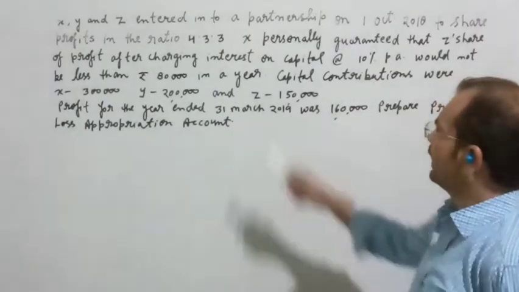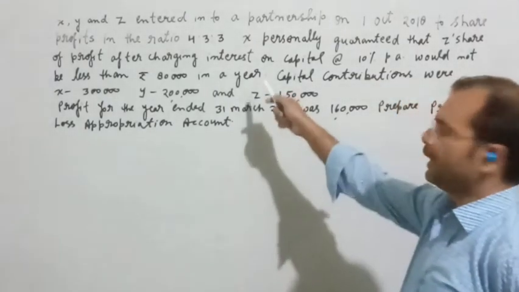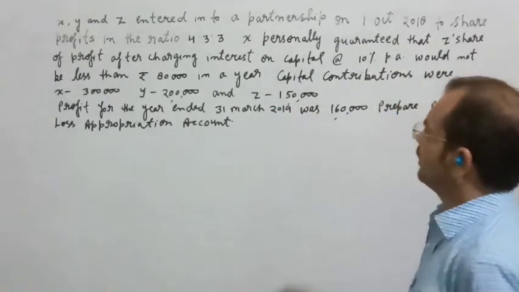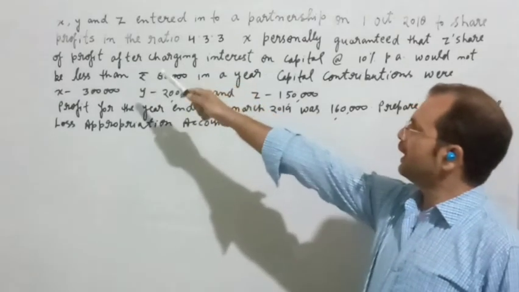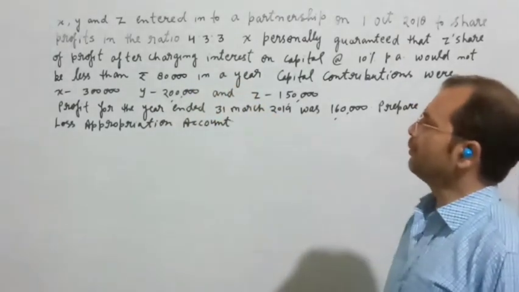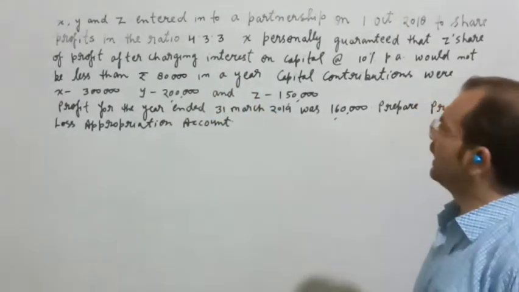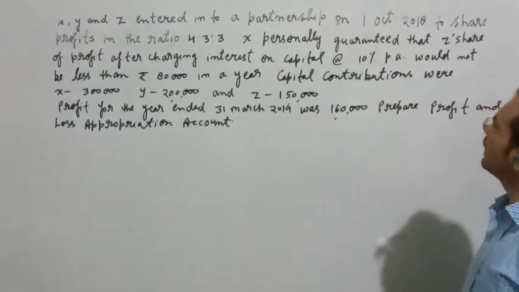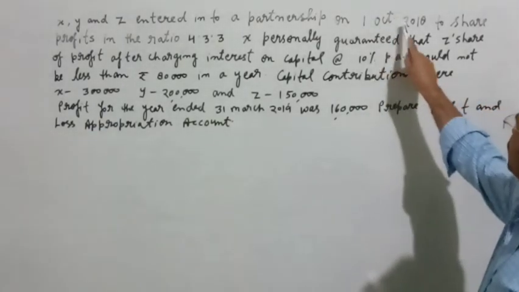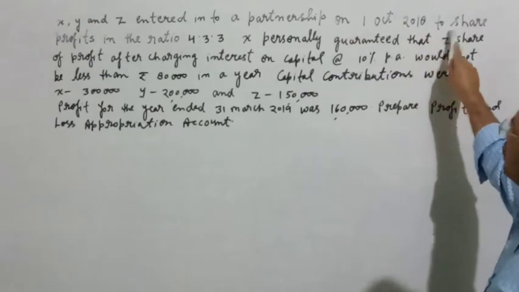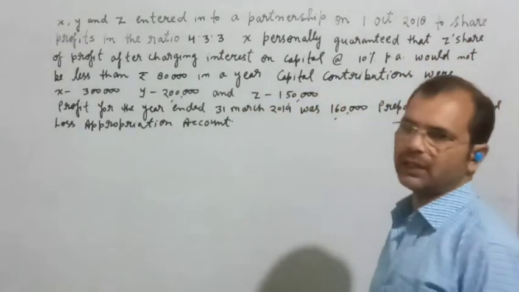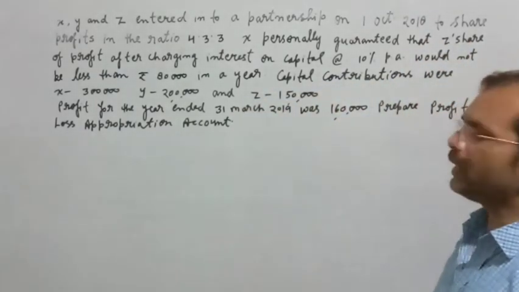Good morning, students. Today we are taking an example of guarantee of profit. Here is a question. There are three partners in a firm, X, Y and Z, who entered into a partnership on 1st October 2018 to share profits in the ratio 4:3:3.